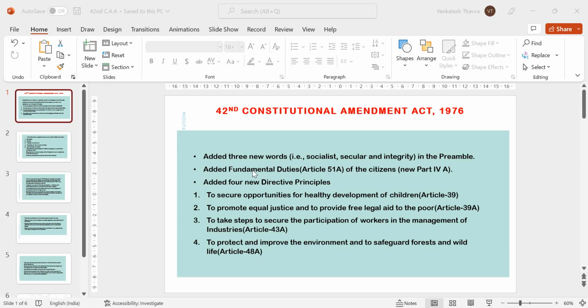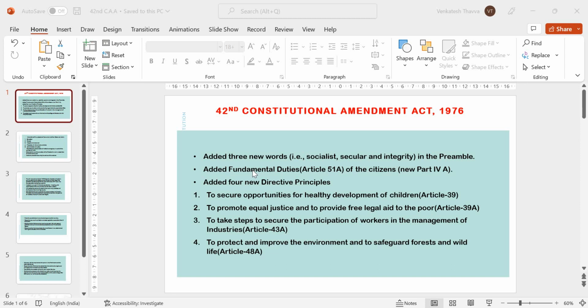Next one, added fundamental duties of the citizens, Article 51A, Part 4A. The original constitution did not provide fundamental duties of the citizens. These were added during the operation of the internal emergency, 1975 to 1977, by the Constitutional Amendment Act 1976, on the recommendation of the Swaran Singh Committee.